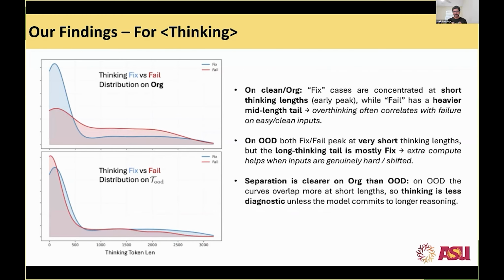The problem is that even if you keep on increasing the thinking length, it will still not fix. The only part that they will fix will be at the start of the thinking trace. So any fixes will be at the start of the thinking trace. After that, it will not, and out of distribution will fail very easily.